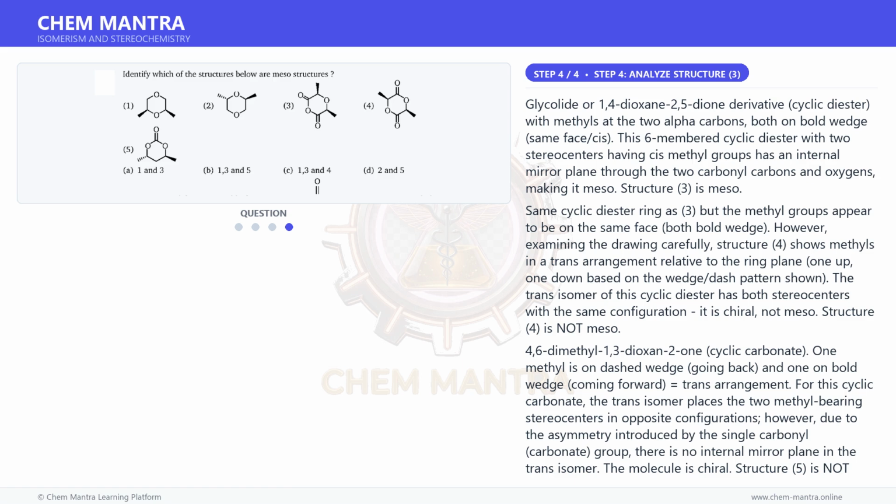The trans isomer of this cyclic diester has both stereocenters with the same configuration. It is chiral, not meso. Structure 4 is not meso.